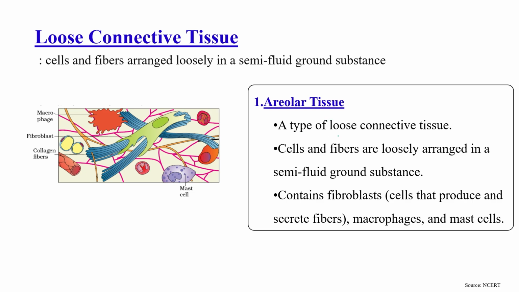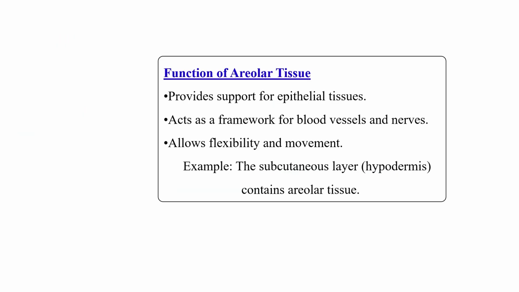So in this areolar tissue, different kinds of cells and fibers are loosely arranged in a semi-fluid ground substance. As you can see in this particular picture, it contains fibroblasts, macrophages, collagen fibers, and mast cells. So these are examples of areolar tissue. What is the function? To provide support for epithelial tissue. It acts as a framework for blood vessels and nerves, right? It also allows flexibility and movement.